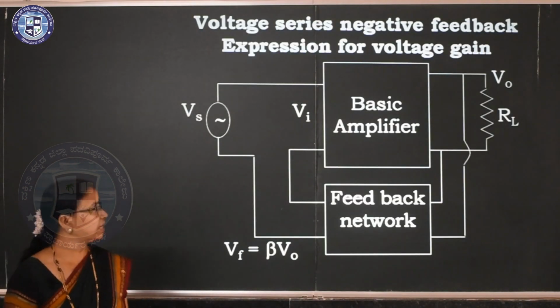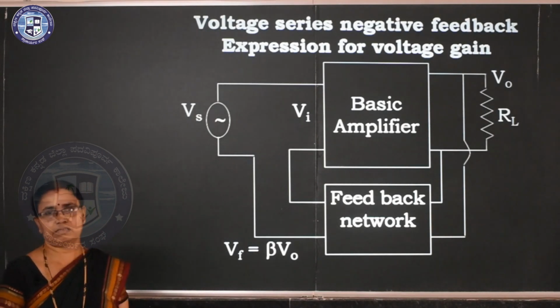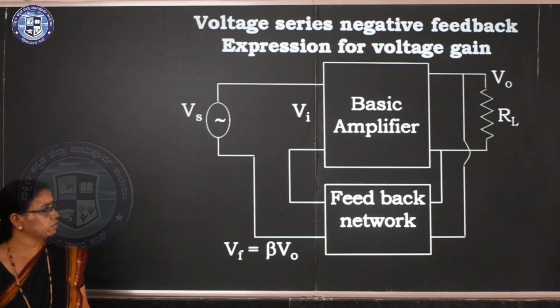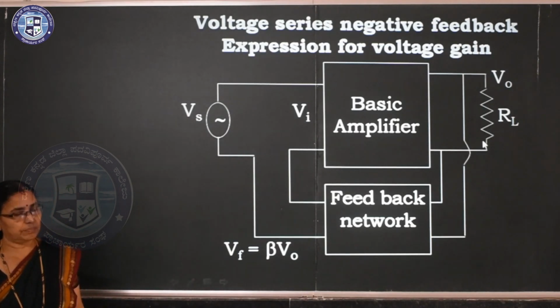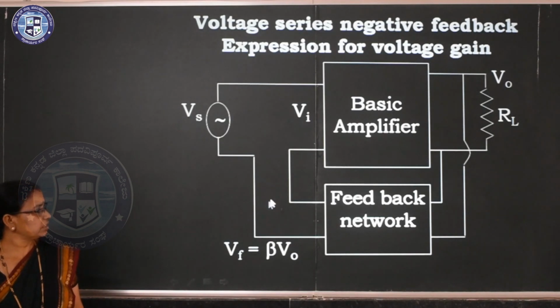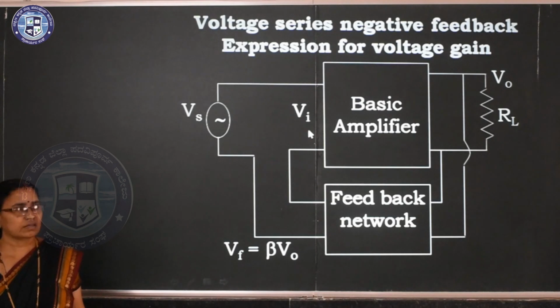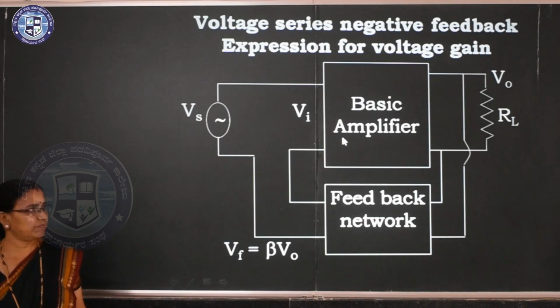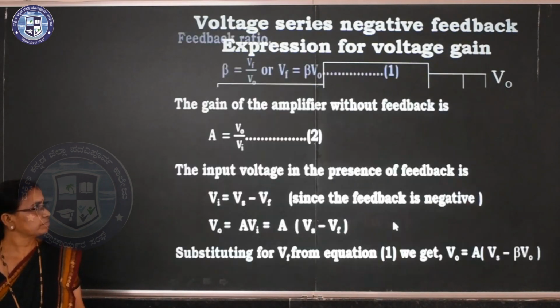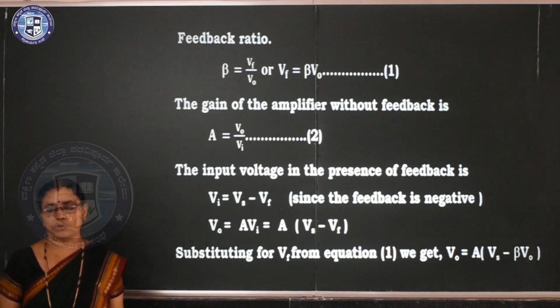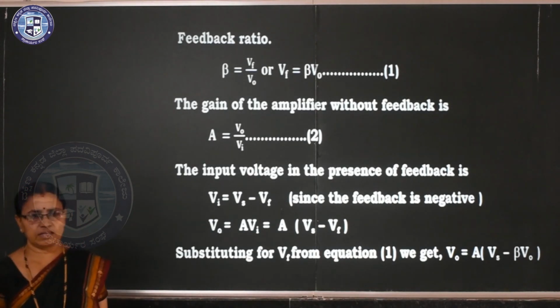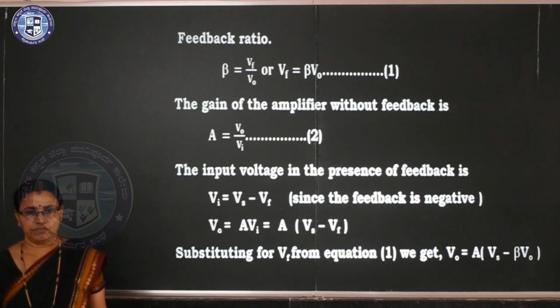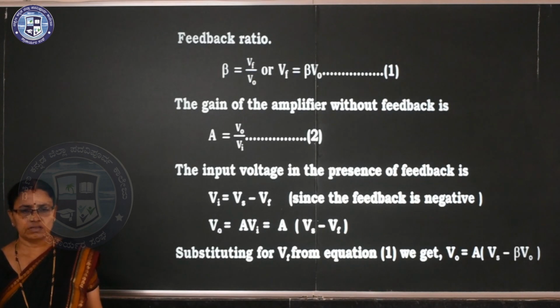This is the voltage series feedback amplifier. Expression for voltage gain. This is also very important. They can ask for a 3 marks question. So here output is parallel, so we are taking the voltage. Input is in series. So feedback voltage is nothing but Vf is equal to beta V naught. Vi is before feedback and Vs is the input signal after feedback. So this is the basic amplifier and this is the feedback network. The feedback ratio you already know, beta is equal to Vf by V naught, but Vf is equal to beta V naught.